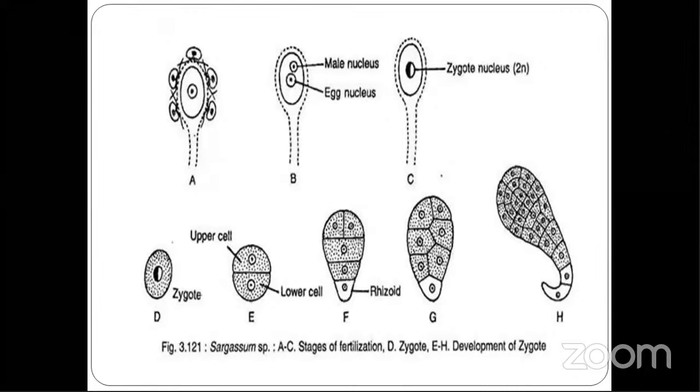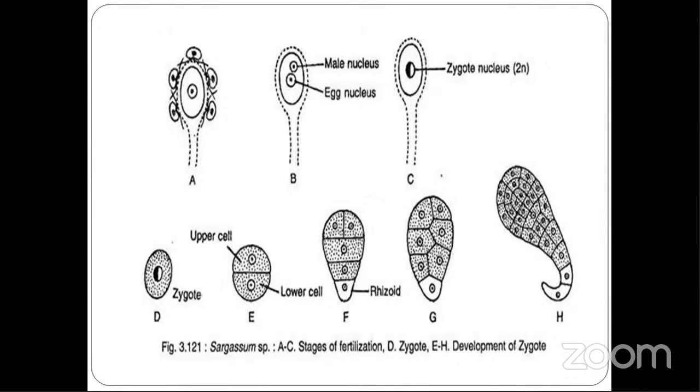The male gamete or spermatozoid is attached to the egg by its anterior short flagellum. I told you the spermatozoid has two flagella, that is biflagellate. The one which is short attaches to the egg. After attaching, the sperms penetrate into the oogonial wall and fuse with the egg and form a diploid zygote. Now, sperms are released in water.